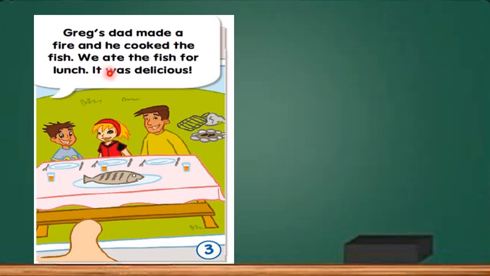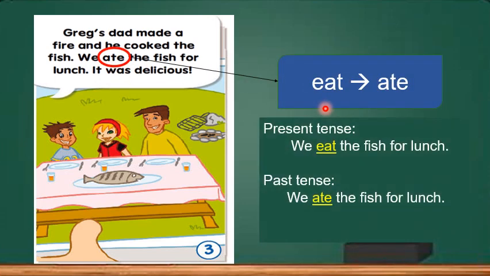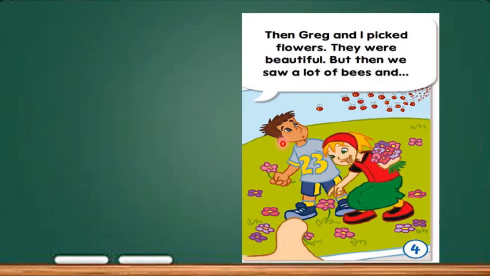In the next sentence, ate is the past tense of eat. We eat the fish for lunch. For past tense, eat has to change to ate. We ate the fish for lunch. Let's look at picture 4.